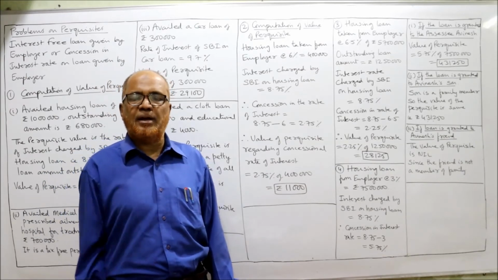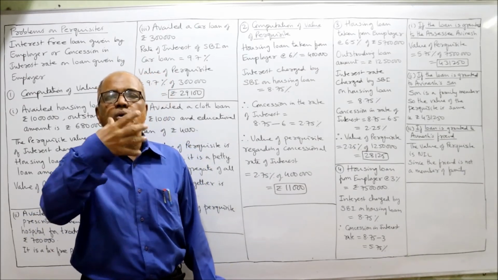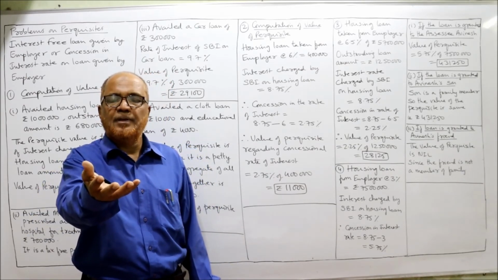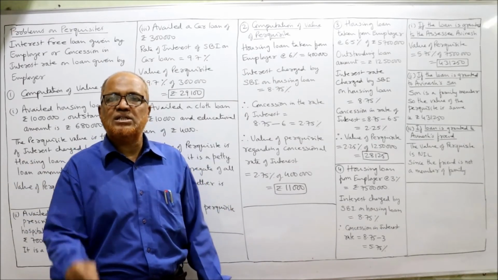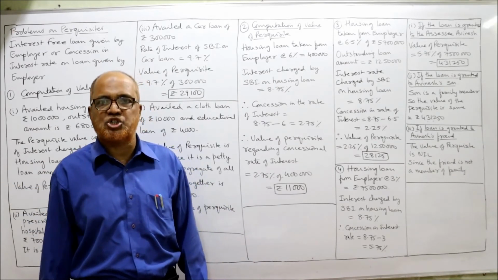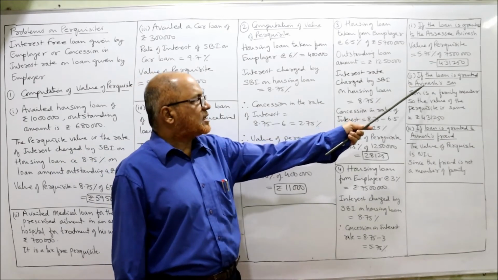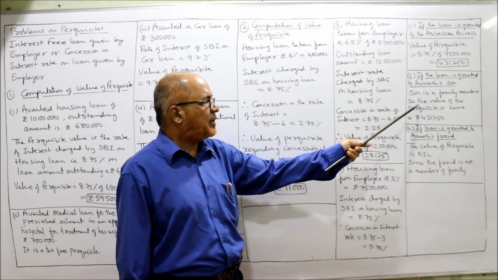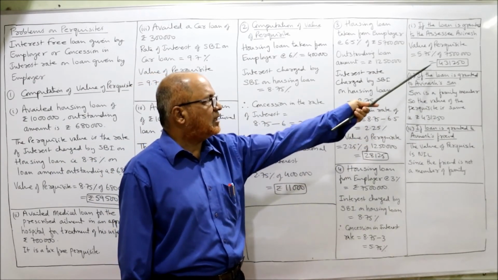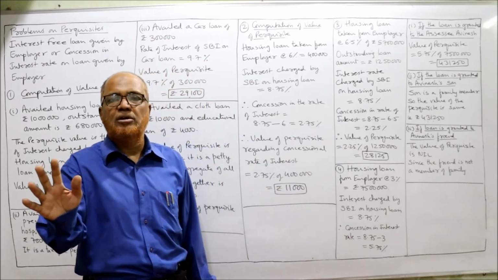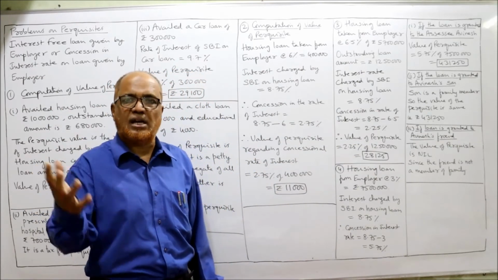Son is a family member. So when the company has given the loan to Avinash's son, it's a fully taxable perquisite in the hands of Avinash. So the value of the perquisite is the same, 4,31,250, no change, whether the loan is given to Avinash or son.